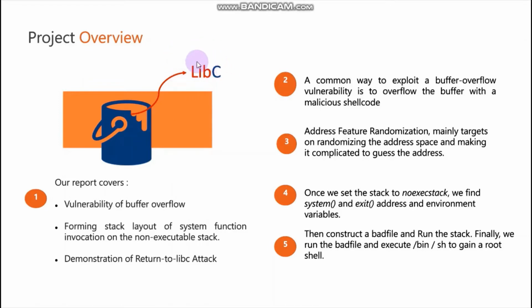Basically, libc is a C library where all the functions which are used by the programs are stored. These are called library functions. Here in this attack, the return address is going to be modified to point to a standard library function. The assumption here is you have to figure out the address of a library function, and that is what the return address is going to be overwritten with. So when you do the stack buffer overflow, you have to make sure the library function address is what gets written into the return address field on the stack frame.